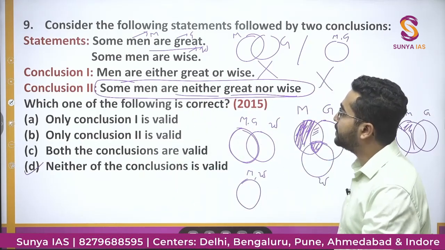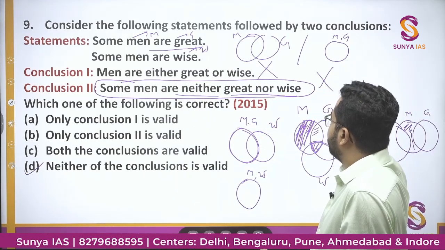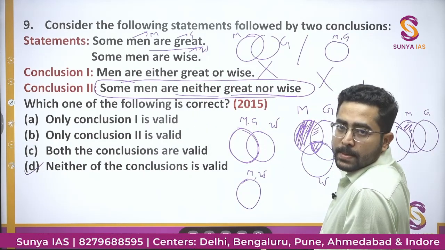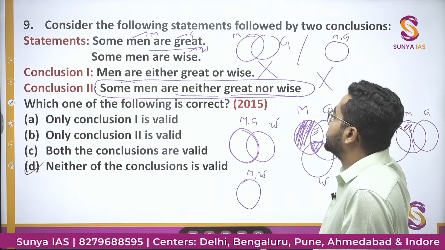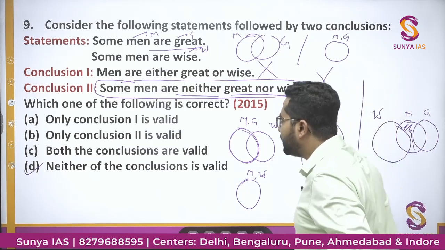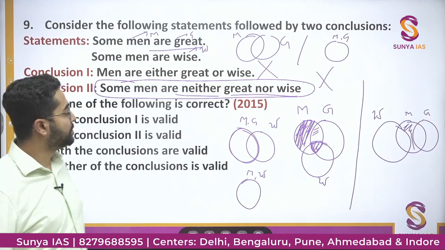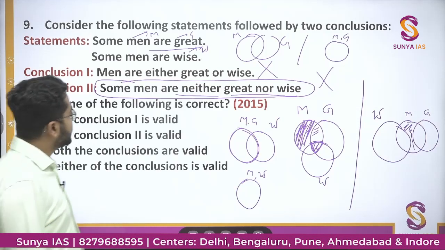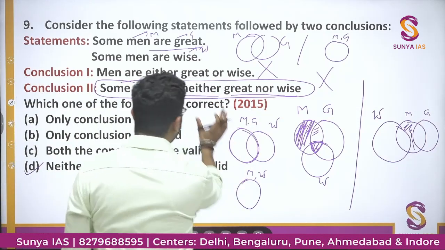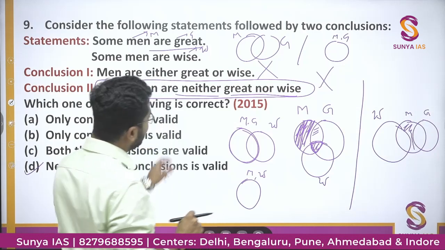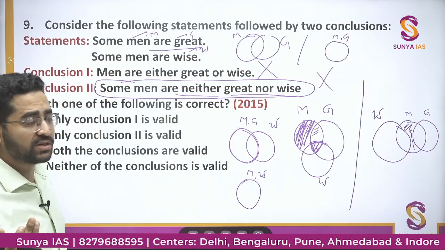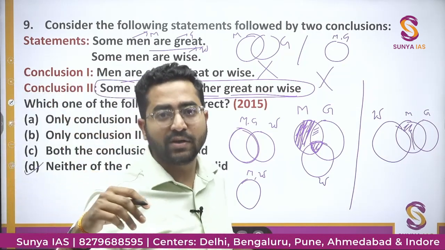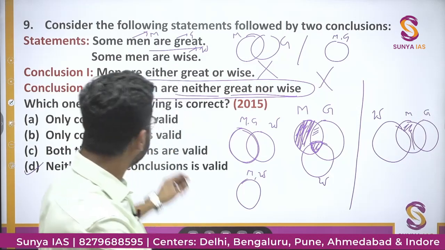Did you get the point? Did you get how I made conclusion 2 wrong? I told you, neither great nor wise. So for this you have to find one possibility where this is wrong. You will try to negate the option. This is a little bit tricky. Not every question is like this. But this is a little bit tricky.